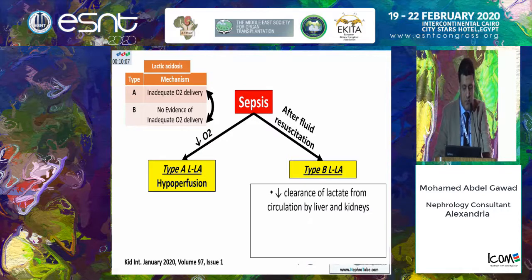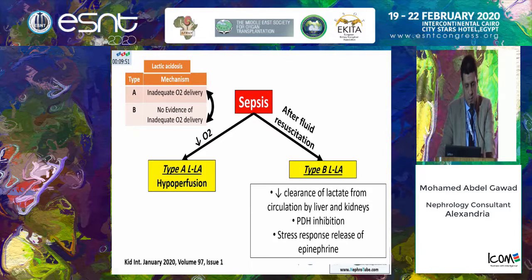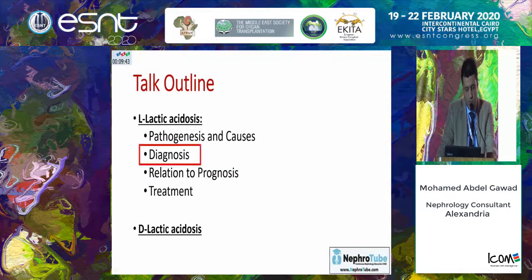This is explained by decreased clearance of lactate from the circulation by the liver and kidney in sepsis, causing type B lactic acidosis. It was found that in sepsis, due to inflammatory mediators and markers, there may be pyruvate dehydrogenase enzyme inhibition, and sepsis is a stressful condition with a high level of epinephrine, and it will cause lactic acidosis of type B.